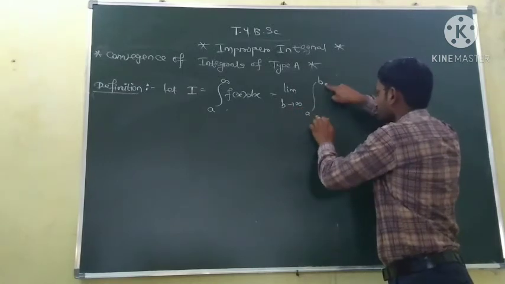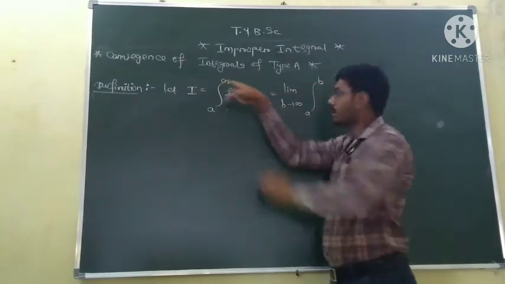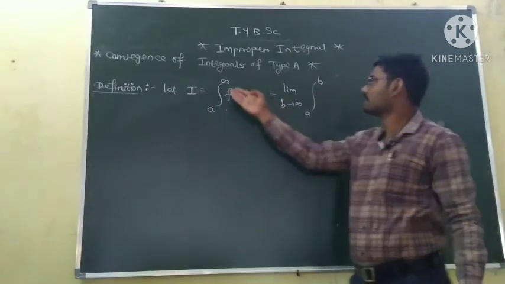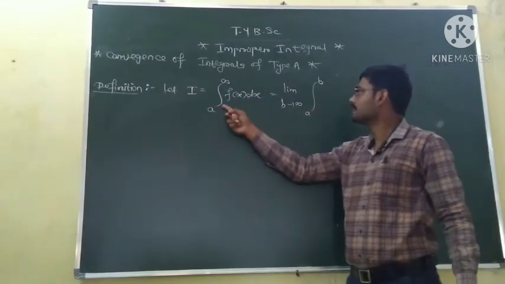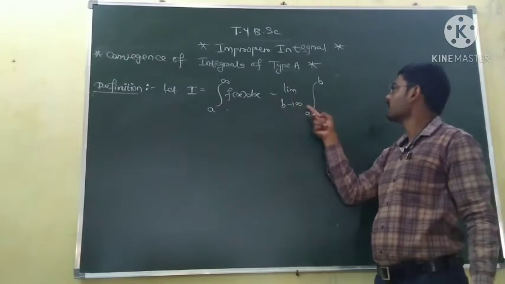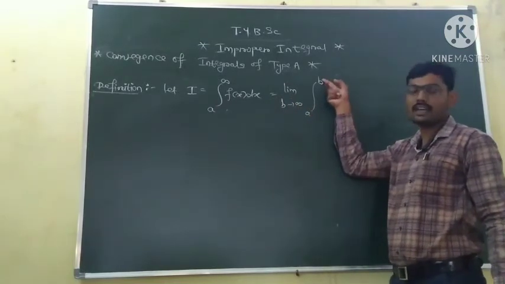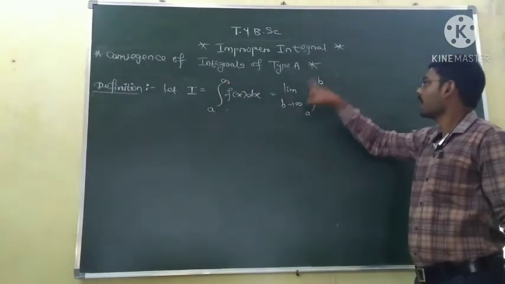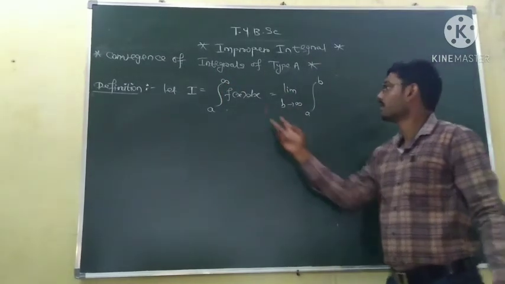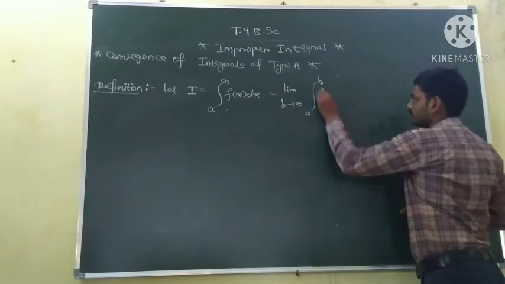So this is nothing but A to infinity, because B is tending to infinity, so they are the same. So we can write this as the limit as b tends to infinity of the integral from A to B. Instead of writing infinity, we can write B, with B tending to infinity. That's the same function.